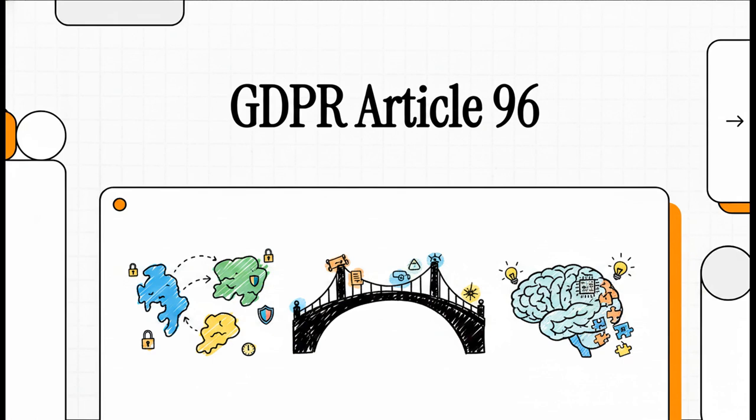Our mission here is to make the world's privacy laws accessible, understandable, and, dare I say, actually fascinating by breaking them down using our custom AI-generated visuals. Today, we're diving straight into an explainer entirely focused on GDPR Article 96. Now, it's a pretty short provision, but one that quietly sustains massive international data flows. It's basically the ultimate legacy bridge, and really understanding it is absolutely crucial for anyone dealing with cross-border data transfers.